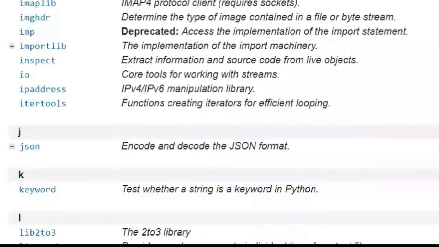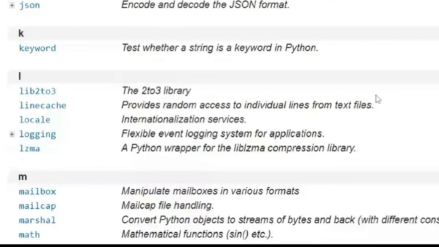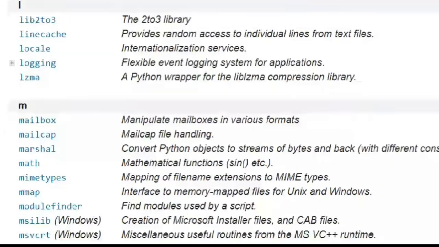Then keyword. Text, whether it's a string in Python, all the methods pertaining to that will be available in the keyword module. You can explore them. These are there in the Python docs, so you can directly go into the Python docs and explore them. Then you have logging and all this. And then you have mailbox.